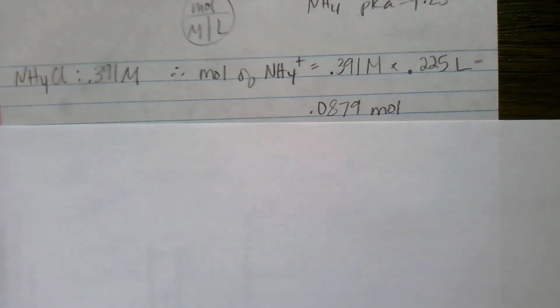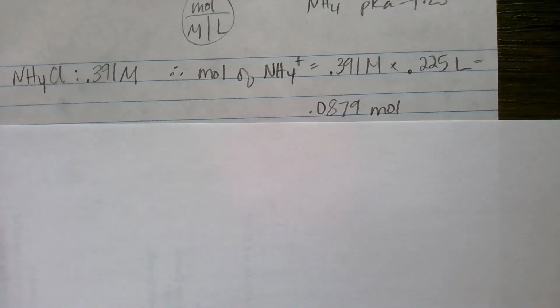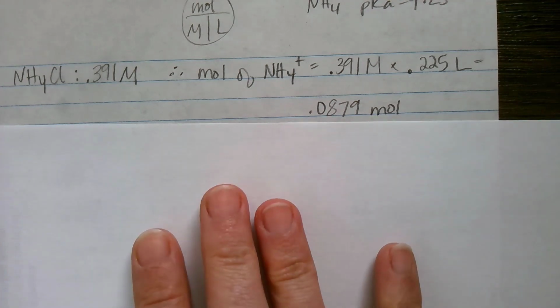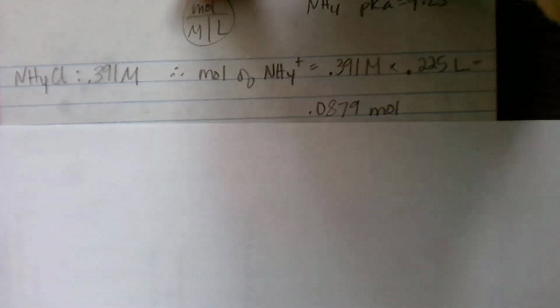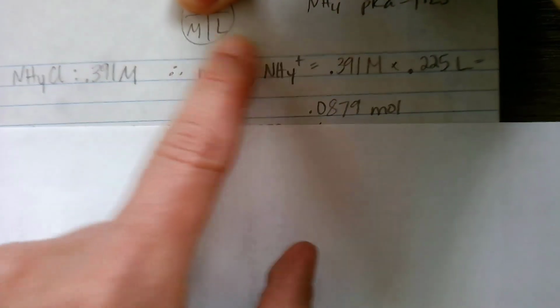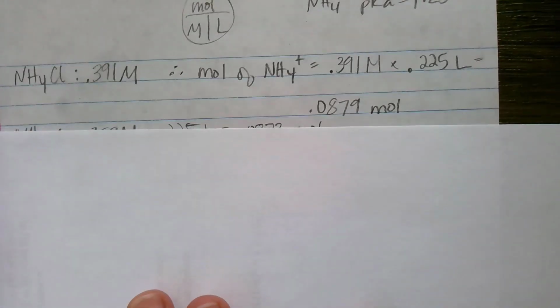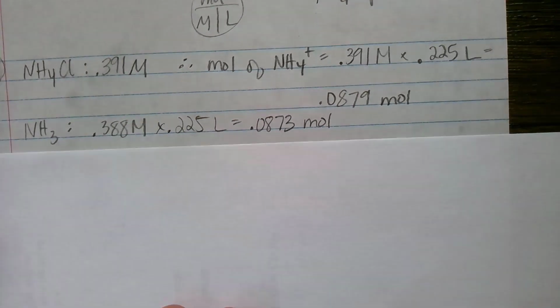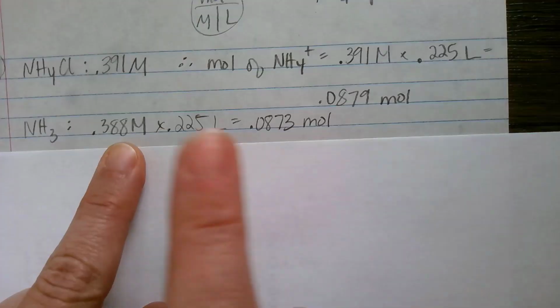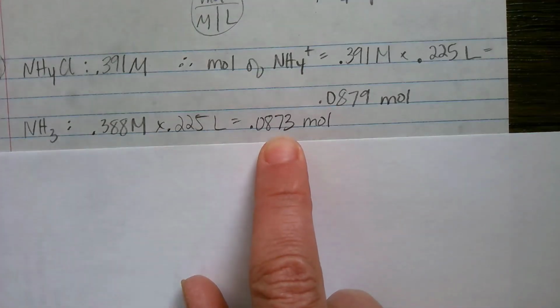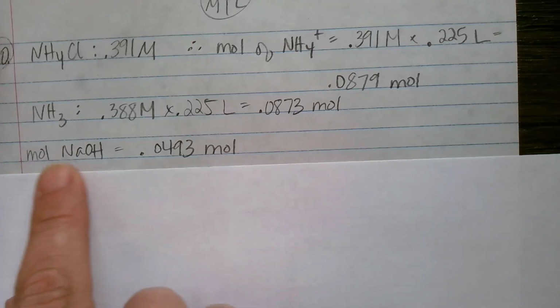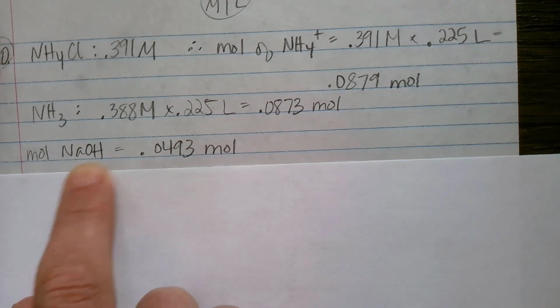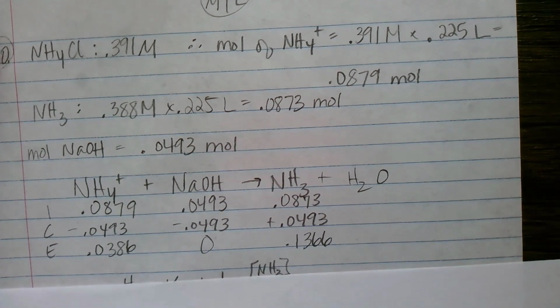So we know how many moles of ammonium we have. And again, I found that by taking, to find moles, concentration times volume. The ammonia, concentration times volume, so I know how many moles of ammonia, and I was told how many moles of sodium hydroxide I added after the fact.